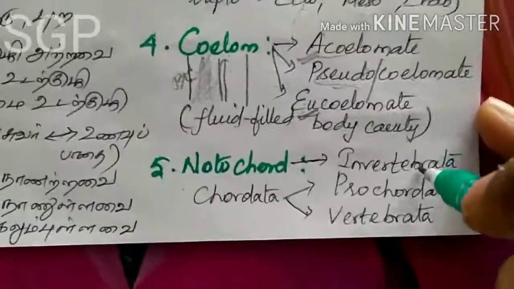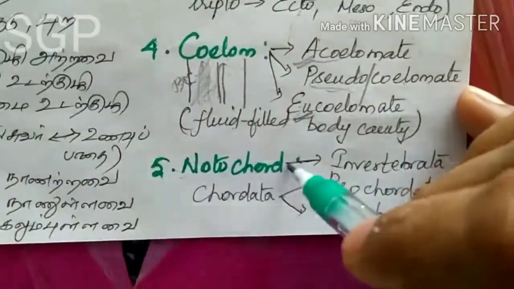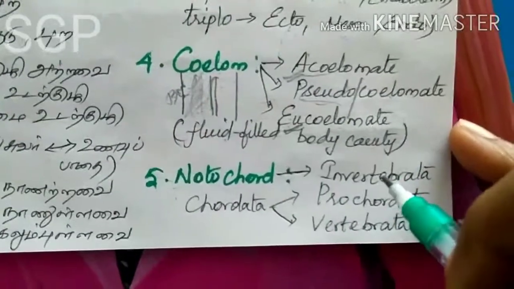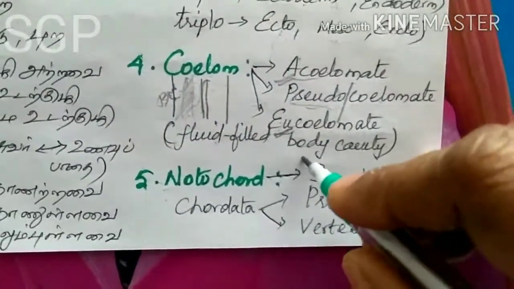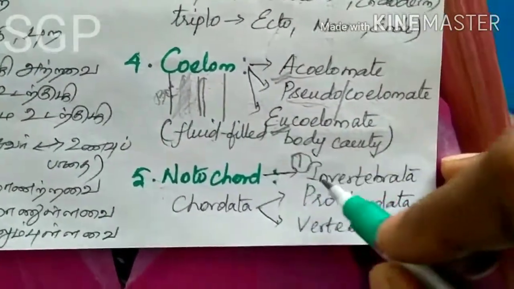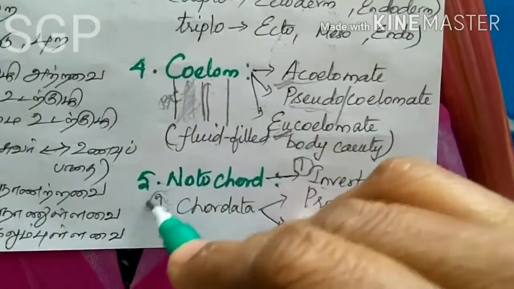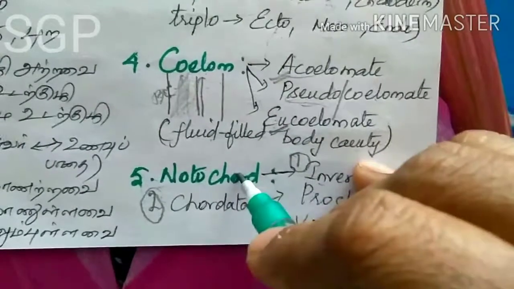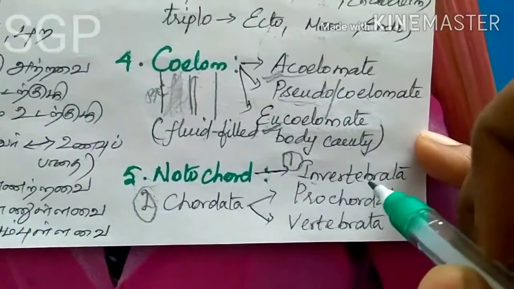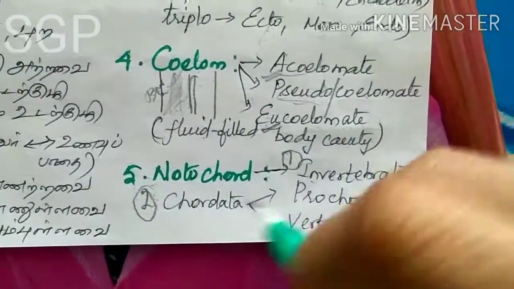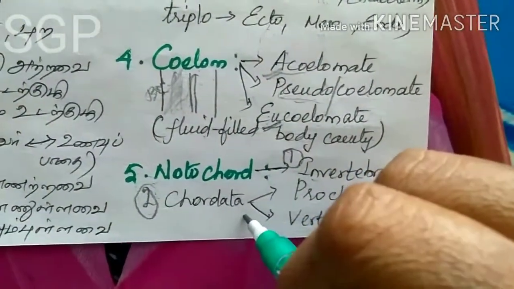And then the fifth one is based on the notochord. Based on the notochord, all organisms are mainly grouped into two: first invertebrata and second chordata.